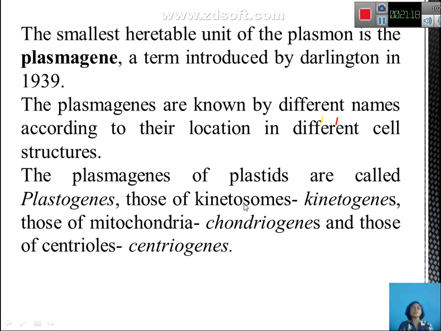When present in the kinetosomes, they are called kinetogenes, when present in mitochondria, they are called chondriogenes, and when present in the centrioles, they are called centriogenes. So, according to the cell structure in which they are located, these plasma genes are called by different names: plastogenes in plastids, kinetogenes in kinetosomes, chondriogenes in mitochondria, and centriogenes in centrioles.